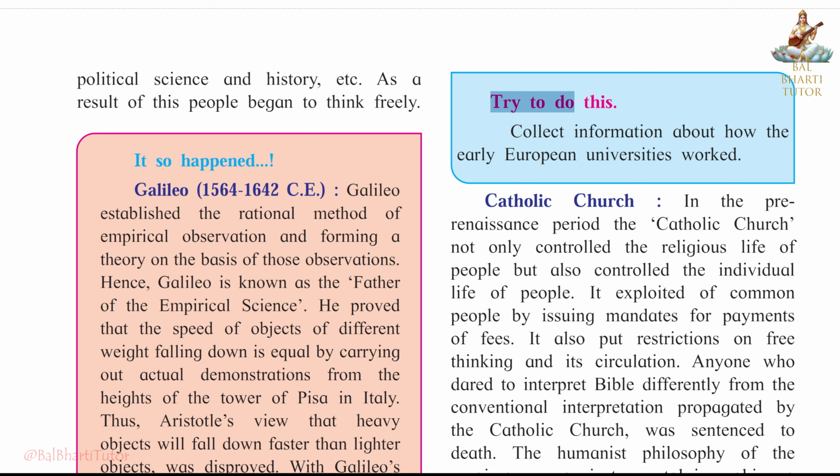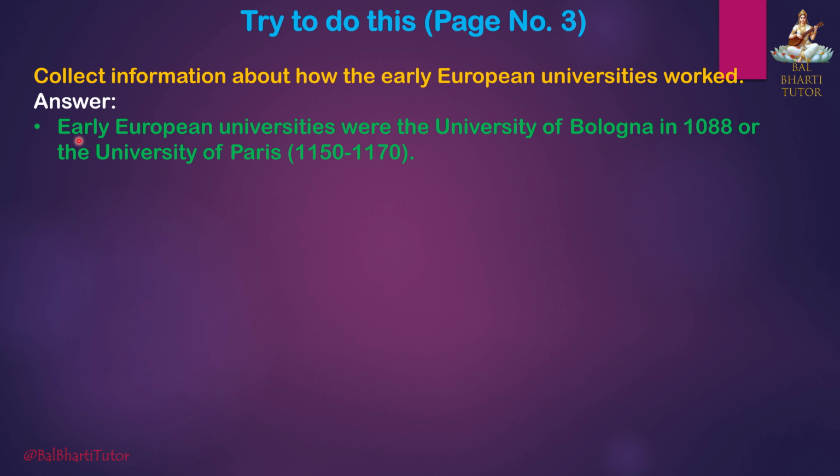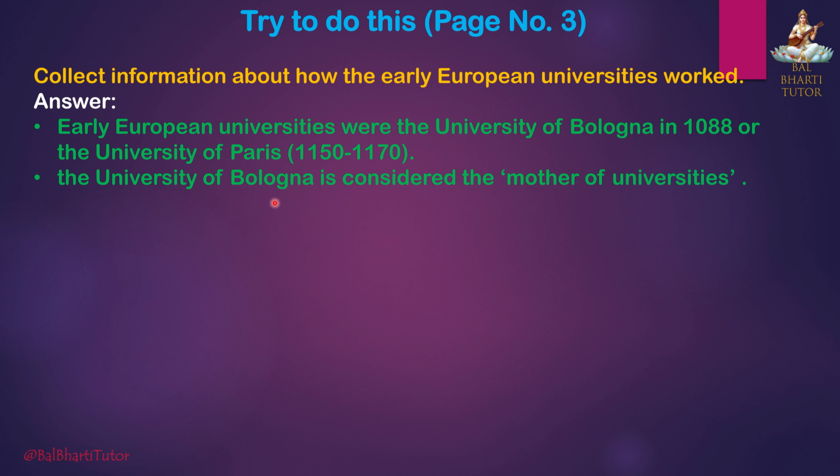Page 3. Try to do this. Collect information about how early European universities worked. Answer: Early European universities were the University of Bologna in 1088 and the University of Paris, 1150 to 1170. The University of Bologna is considered the mother of universities. European universities concentrated on science and research.